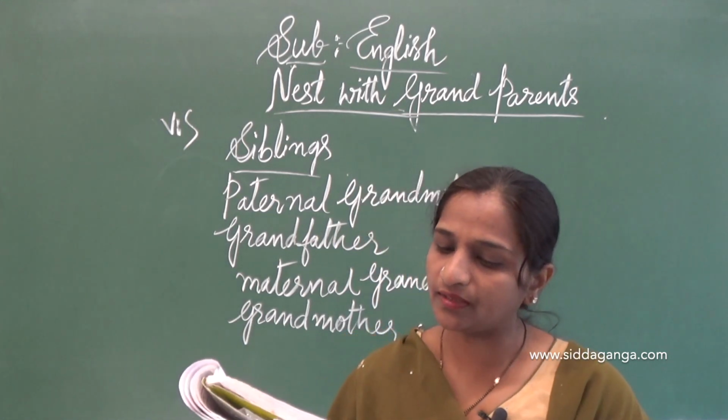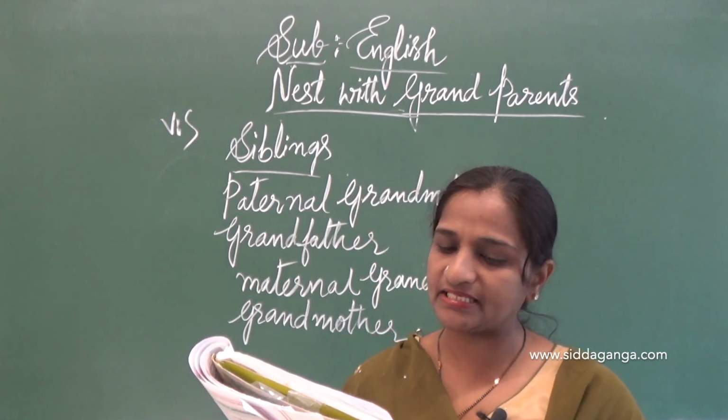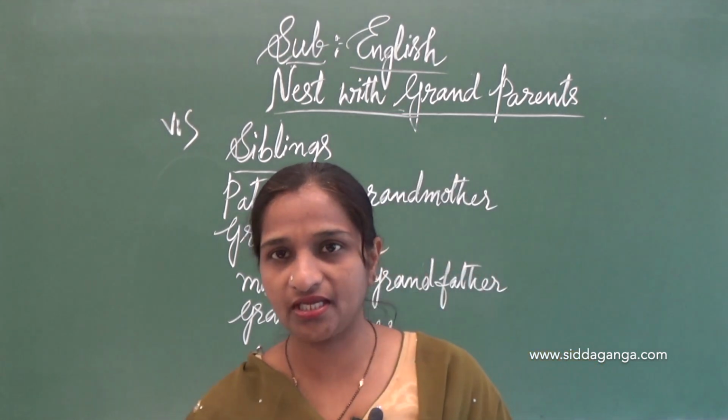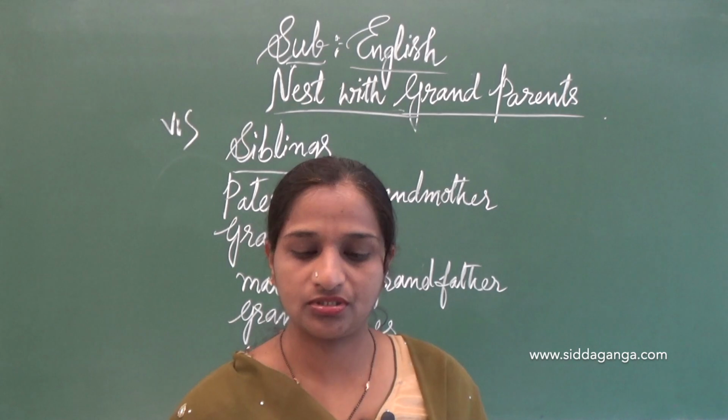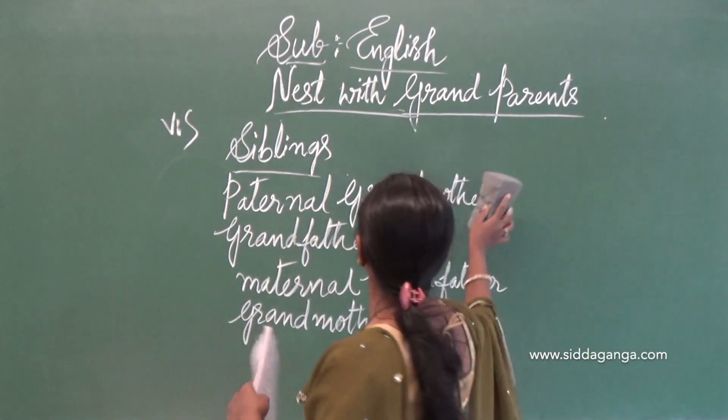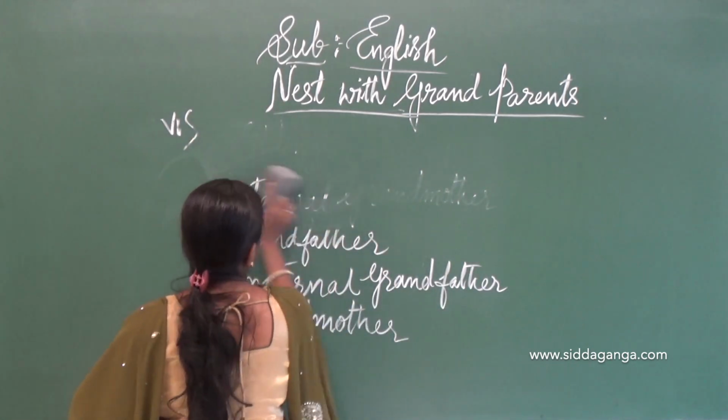Now, look up the dictionary and write the meanings of the following relationship terms. You have to go through the dictionary. So, I will explain now. I hope you write.